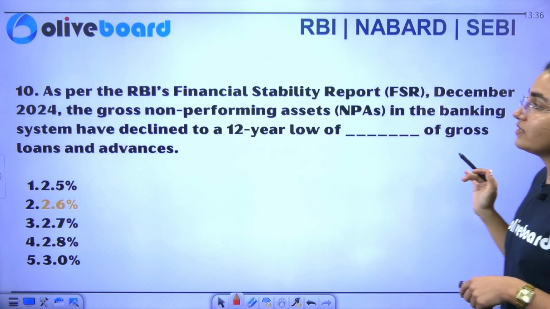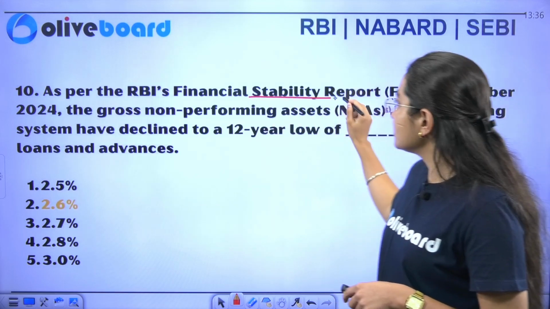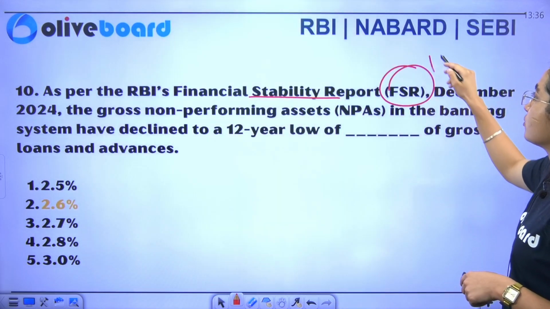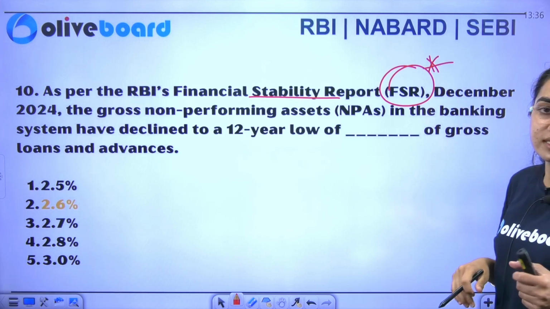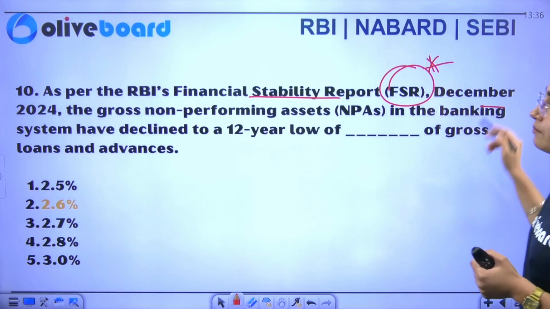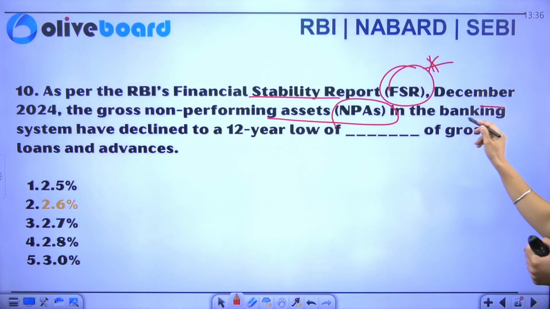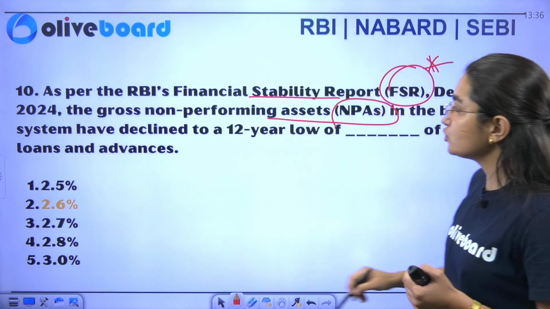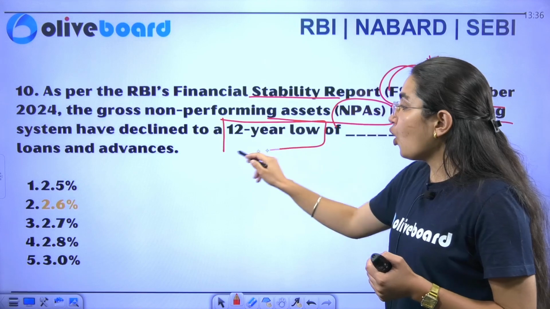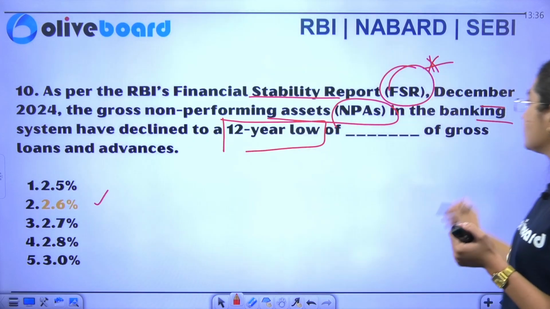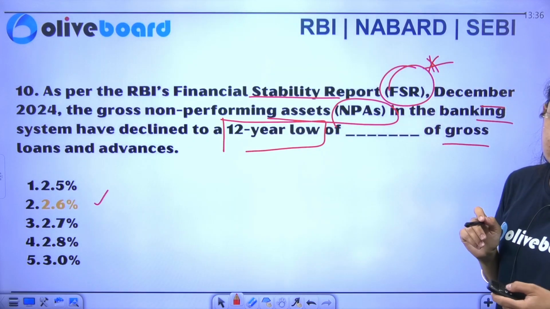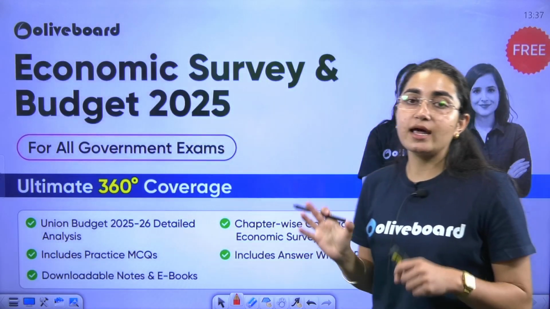Next question: as per the RBI's Financial Stability Report, this is a very important report. If you are preparing for the RBI examination, this is very important. In December 2024, the gross non-performing assets, that is NPAs, in the banking system declined to a 12-year low of 2.6% of gross loans and advances. So these are the questions that are there.